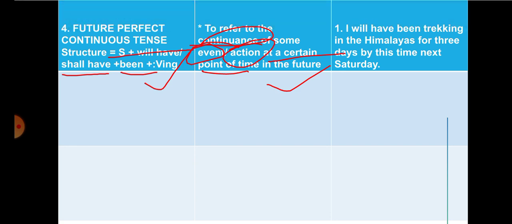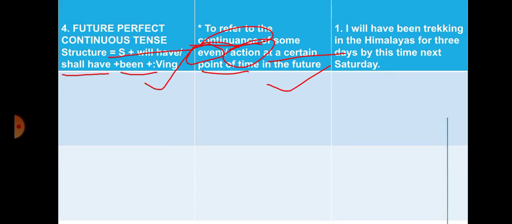For example, I will have been trekking in the Himalayas. I will have been trekking. It means that the action will have been continuing in future time. So I will have been trekking in the Himalayas for 3 days by this time next Saturday.